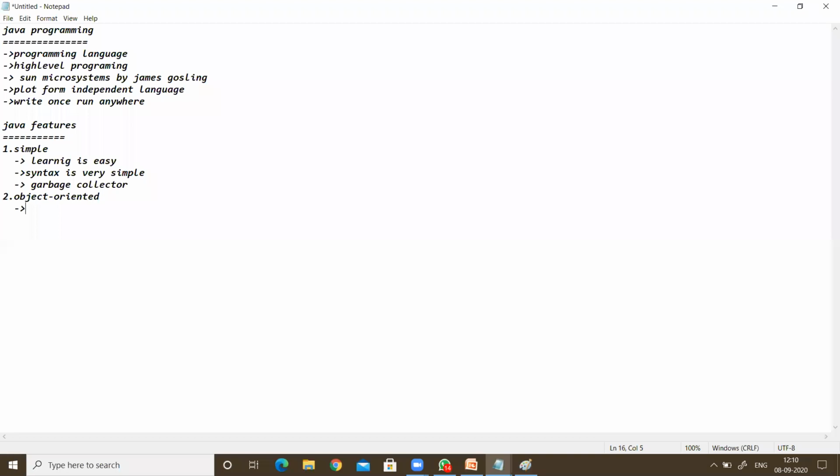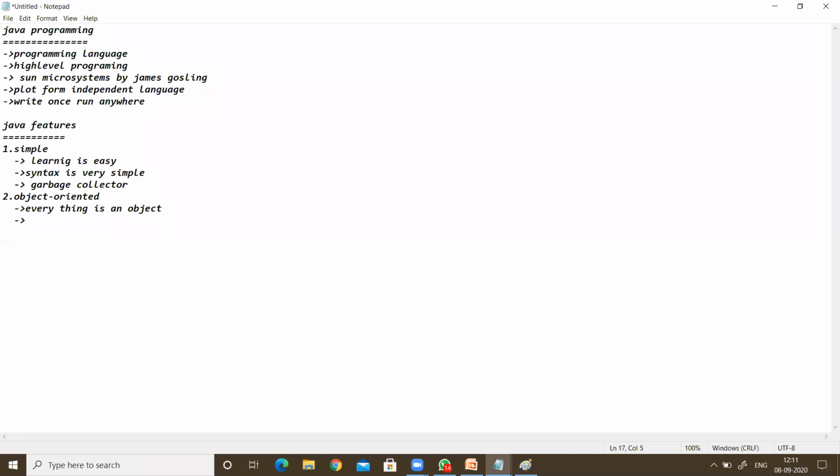Here, an object is nothing but creating some instance in memory. Whatever data we want to store or whatever methods we are writing, all of these work within the object only. So we can say Java is an object oriented programming language, and in this, everything is an object.